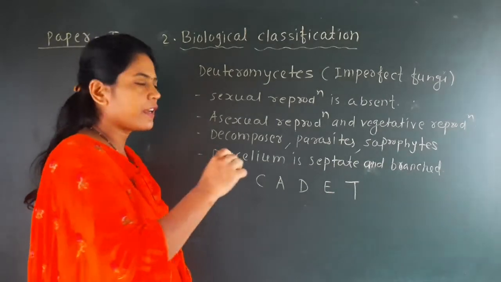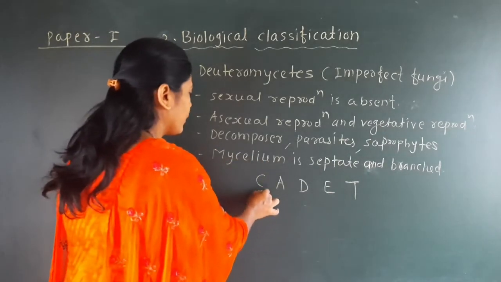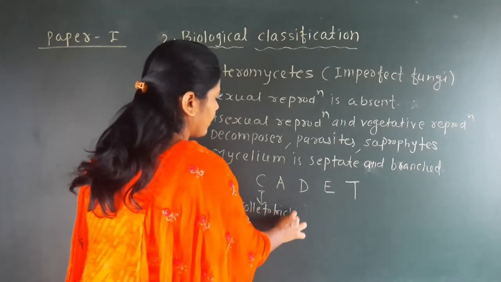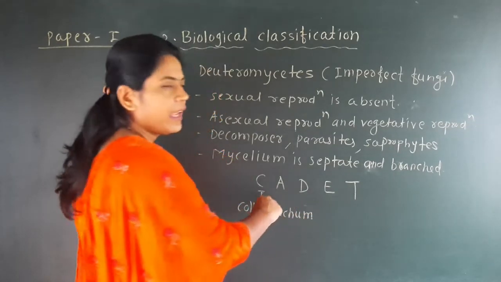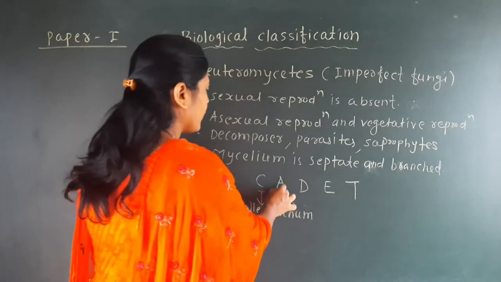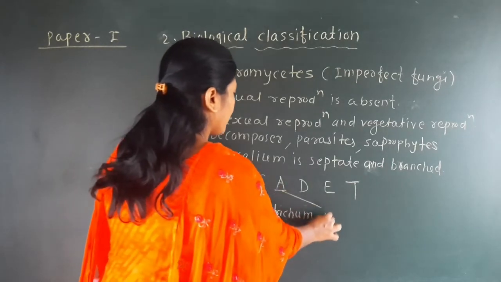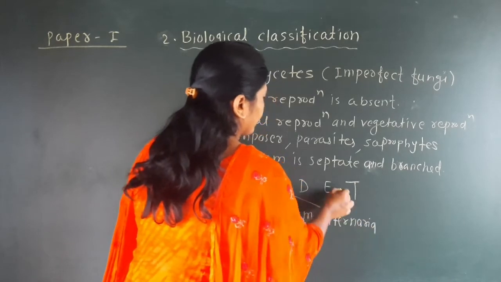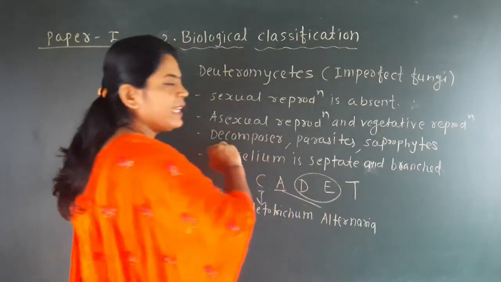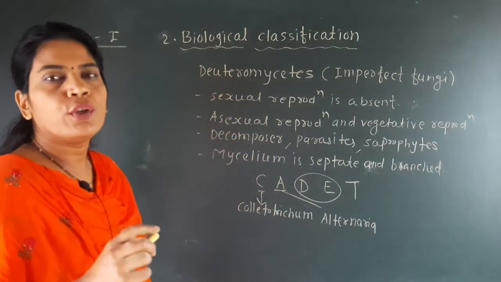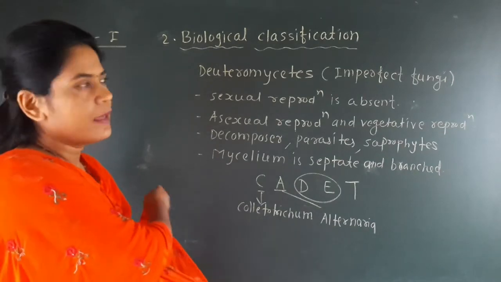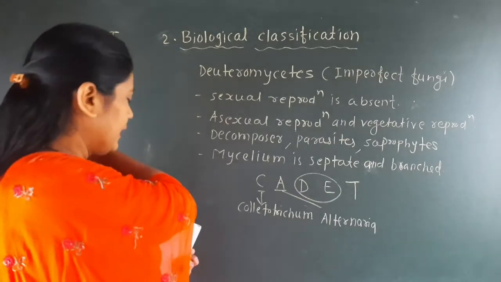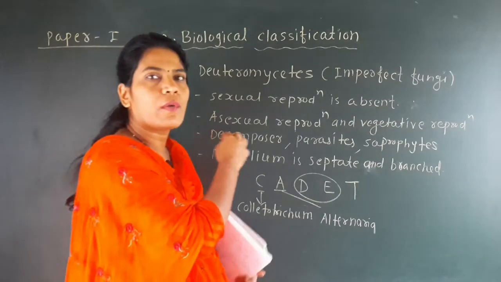So C stands for Colletotrichum. A stands for Alternaria. DE stands for Deuteromycetes, which is the name of our group, and here T stands for Trichoderma.